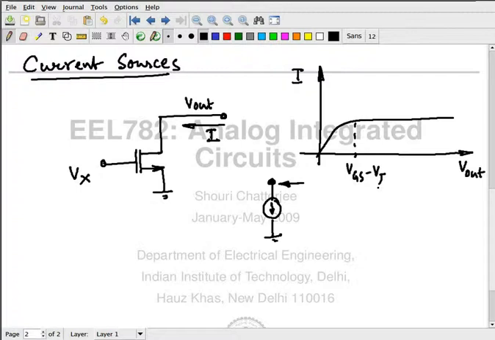Vx is constant. Fine. Is that still true? Is it the current source? Output resistance. So this current source is not an ideal current source. It's really going to have some resistance in shunt with it. How much resistance will it have in shunt? Delta V out by delta I, that's fantastic. In terms of the MOSFET, we call it RDS.